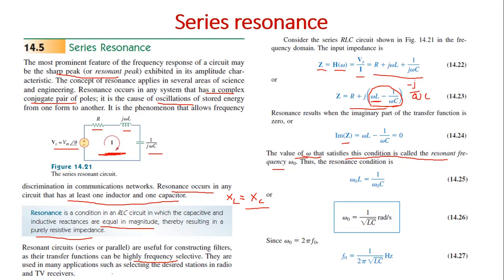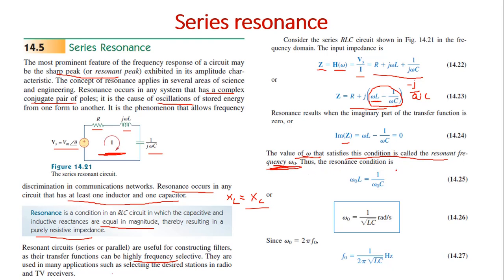It will not be equal in all the cases. Only for a particular frequency XL will be equal to XC. XL is omega L and XC is 1 by omega C. Only for that particular omega will XL be equal to XC. So that particular omega is taken as omega naught, which is nothing but the resonant frequency.